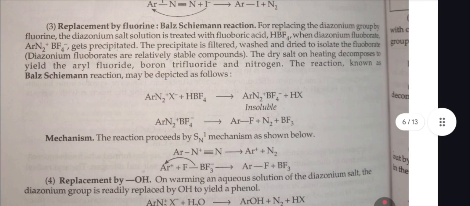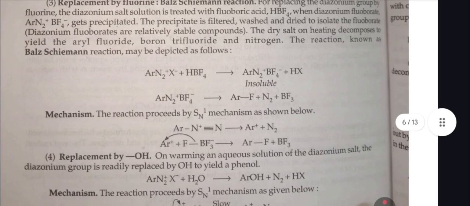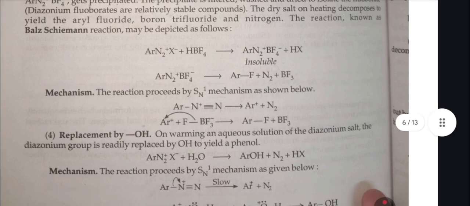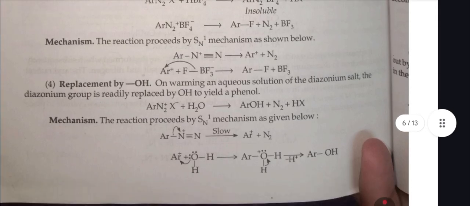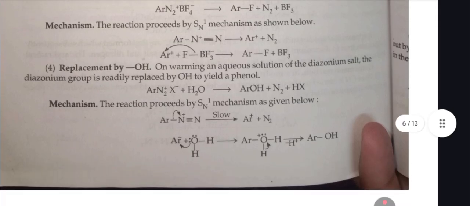Third is replacement by fluorine. Balz-Schiemann reaction. For replacing the diazonium group by fluorine, the diazonium salt solution is treated with fluoroboric acid. When diazonium fluoroborate, ArN2⁺BF4⁻, gets precipitated, the precipitate is filtered, washed and dried to isolate the fluoroborate. The dry salt on heating decomposes to yield the aryl fluoride, boron trifluoride and nitrogen. The reaction, known as Balz-Schiemann reaction, may be depicted as below. Mechanism. The reaction proceeds by SN1 mechanism as shown below.